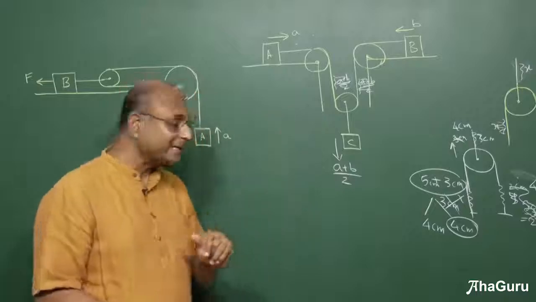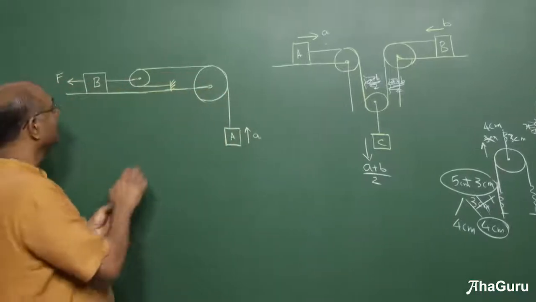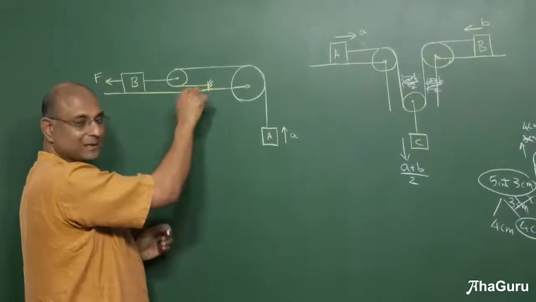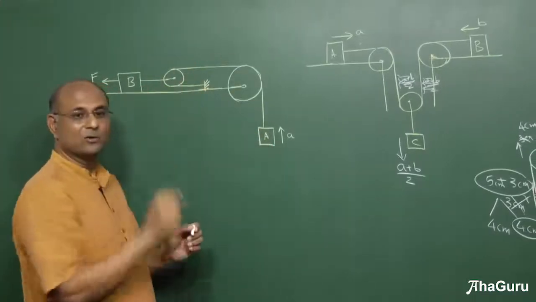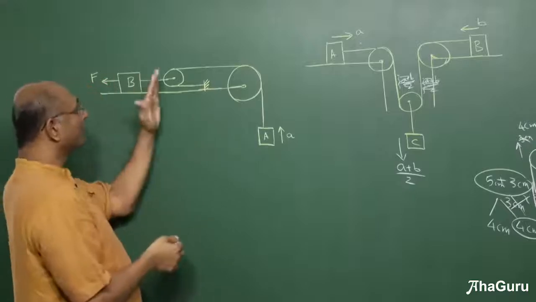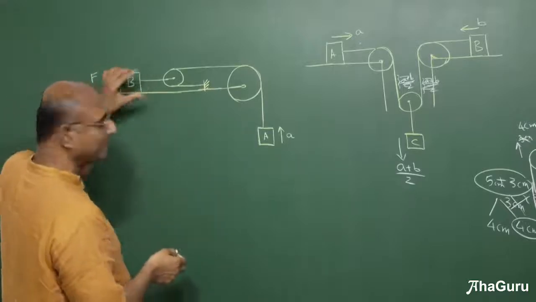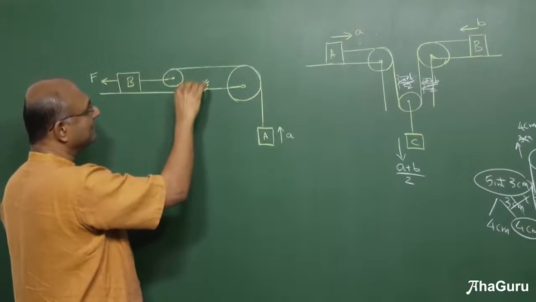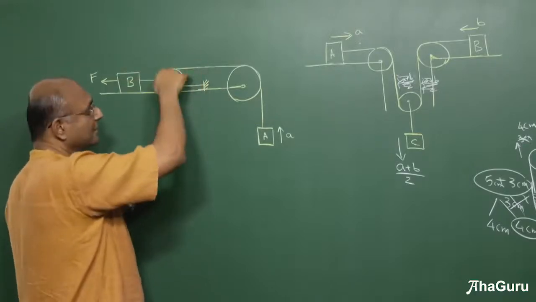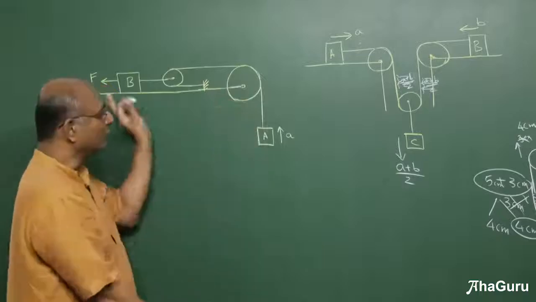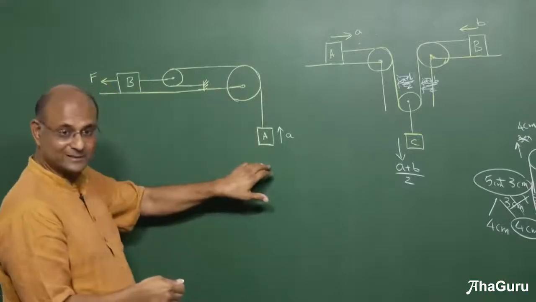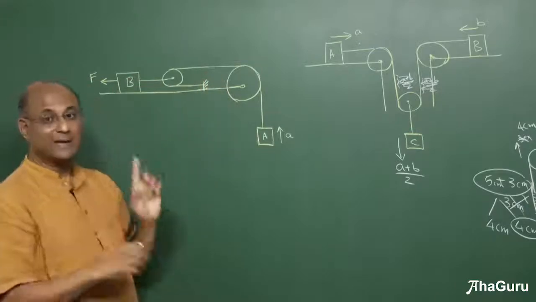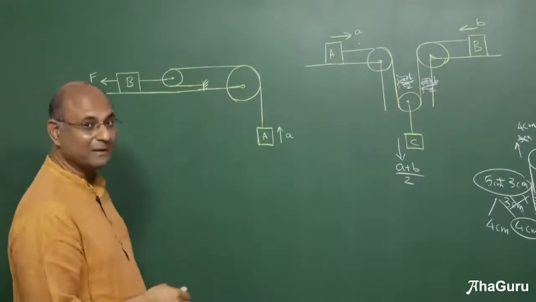Now let us try to look at another example. We could have done this problem by moving B. So you have a block B connected through a pulley to a fixed point here, and then the rope goes around to block A. I could have done this by moving this fellow. You can actually see it quite easily. Once B moves, you will have a slack of x, because you can move that by x. So if B moves by x, you end up having x plus x, which makes it 2x. So you know the ratio is 2. This must be moving twice. So I can reverse it by saying if this moves up by A, that fellow should move that way by A by 2.